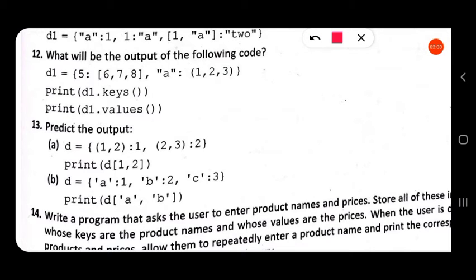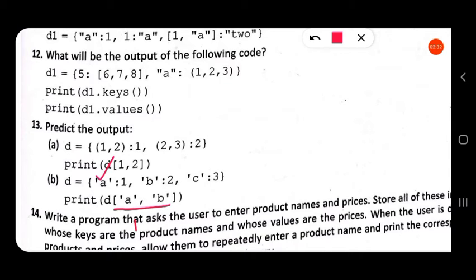Next one, question number B: 'A': 1, 'B': 2, 'C': 3. Three key-value pairs are there. In the print statement there is a dictionary D, then in square brackets the key is given, but there is no key like this.